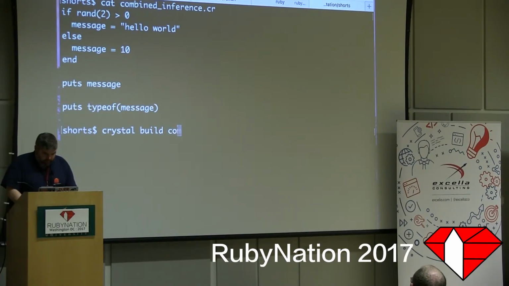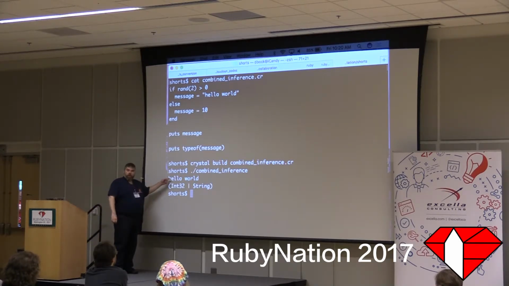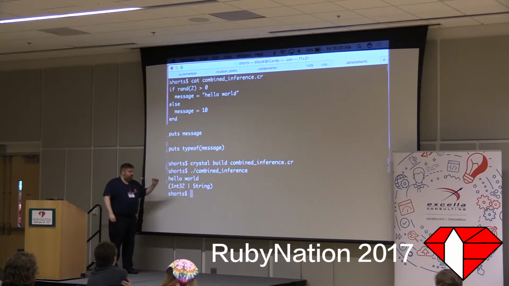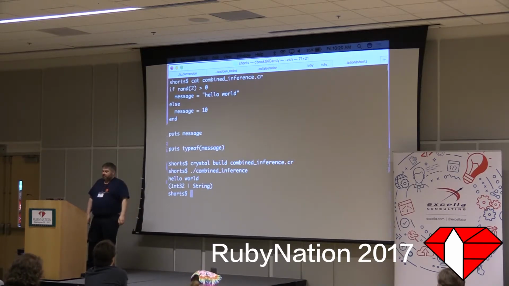Combined inference. Thank you. So we build it, we run it, and Ruby says, hello world, because that's the one that won the random number. But parsing that code, the compiler figured out that at this point in the code, this thing is either an int32 or a string. So in writing this in Java, I'd have to say that's either an integer or a string. It can't be both. In Crystal, it can be both.